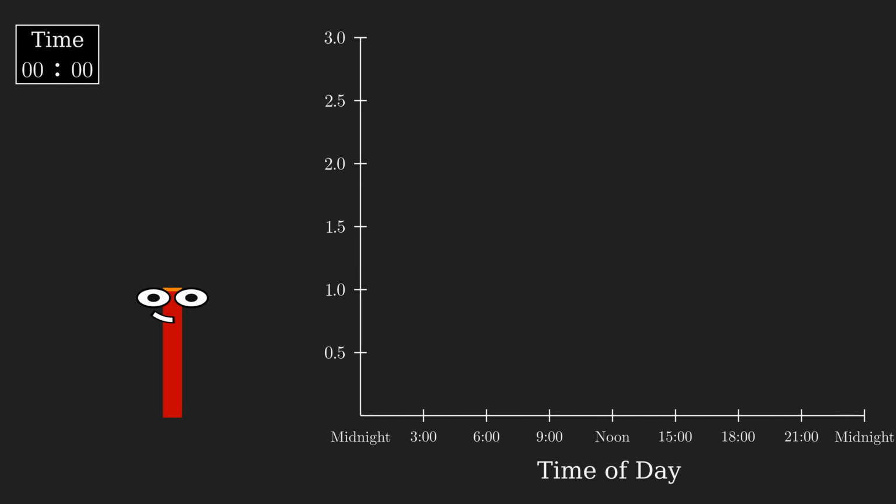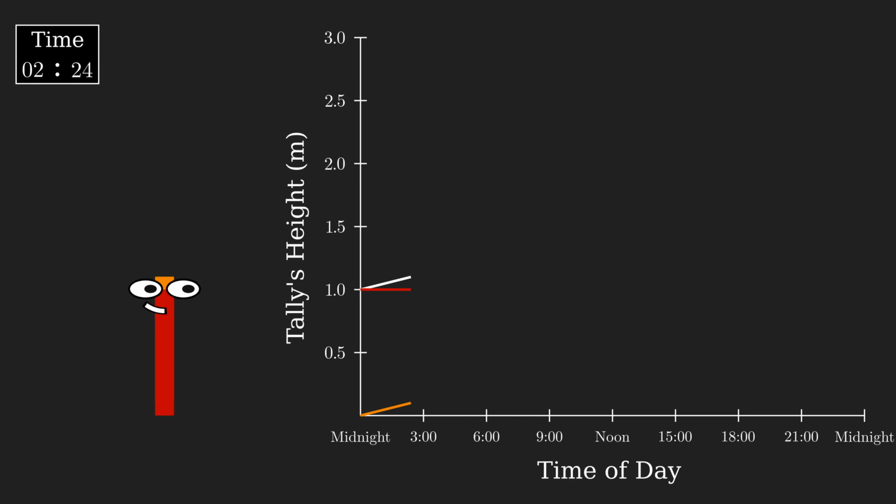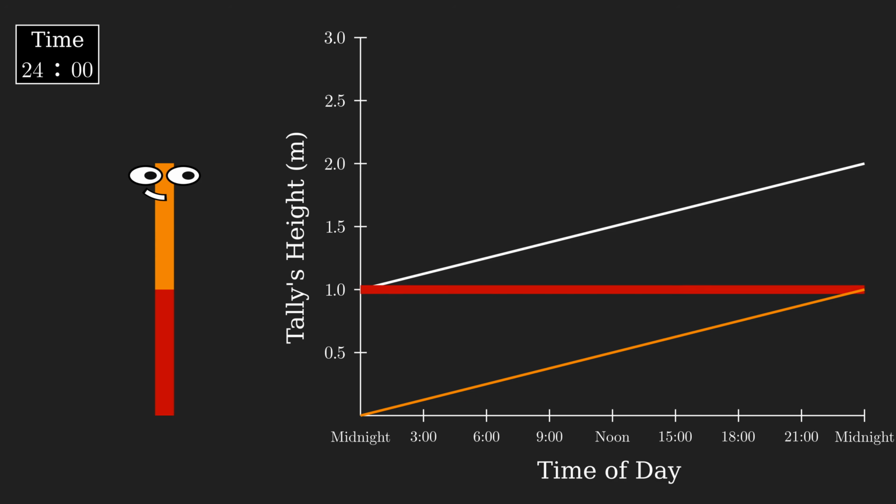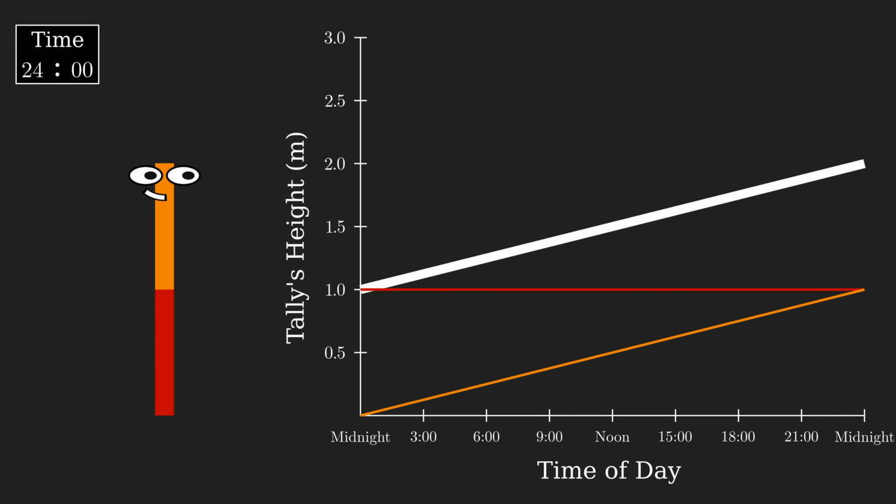To understand Tally's growth, let's plot her mass over time, which, for a one-dimensional creature like Tally, is just her height. Say at the beginning of the day, she's 1 meter tall. Over the course of the day, her initial red body mass will effectively duplicate itself, because every tiny piece of it duplicates. Here, the red line represents her initial body mass, and the orange represents the growth due to that initial mass over time. The white line plots her total height.